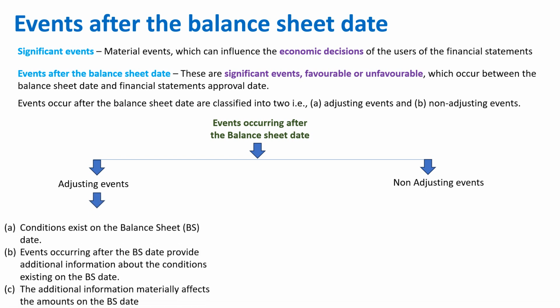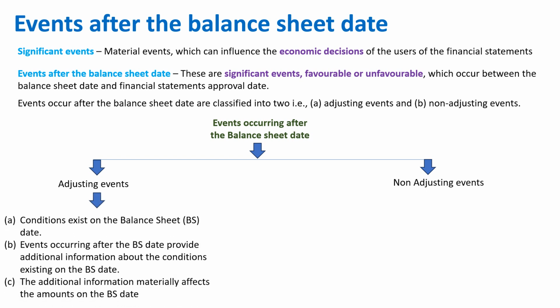Let's understand that. Conditions exist on the balance sheet date. That means if you're preparing the balance sheet on 31st March, there is a condition attached to a particular event, and that condition helps you take certain action or certain accounting treatment. Next, events occurring after the balance sheet date provide additional information about the condition existing on the balance sheet date. That means the condition which was there on 31st March 2024, when you're preparing the balance sheet, is based on certain information, and there is some additional information on that condition.